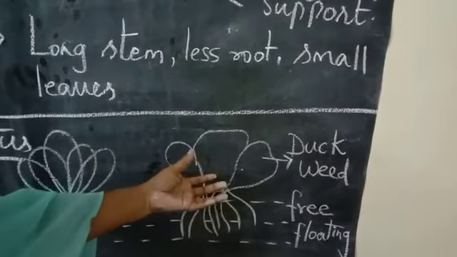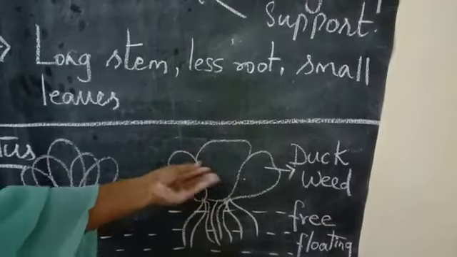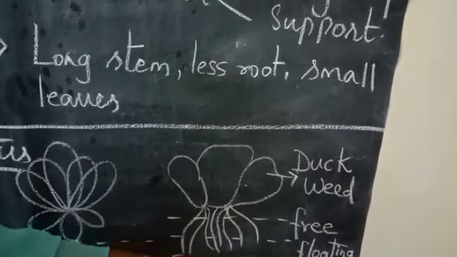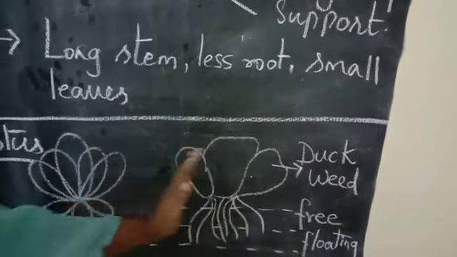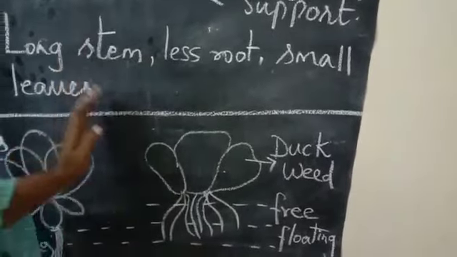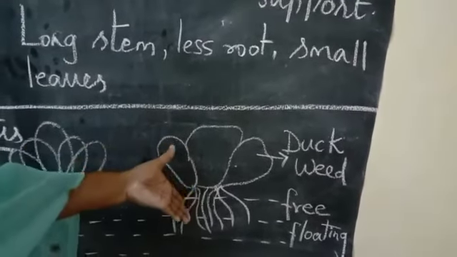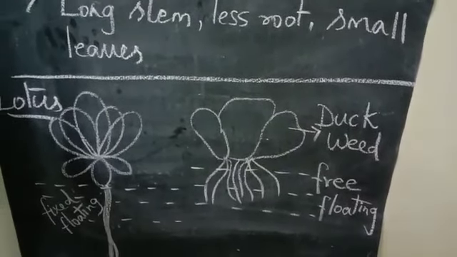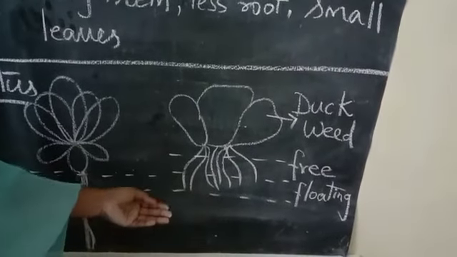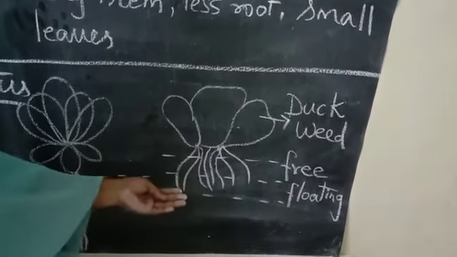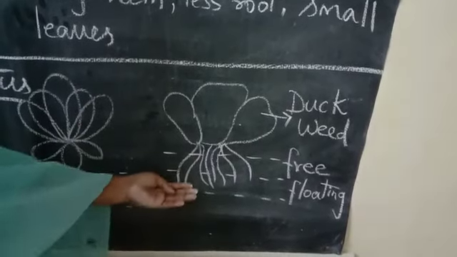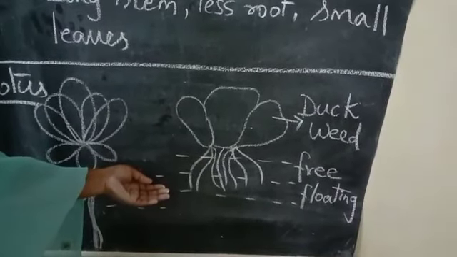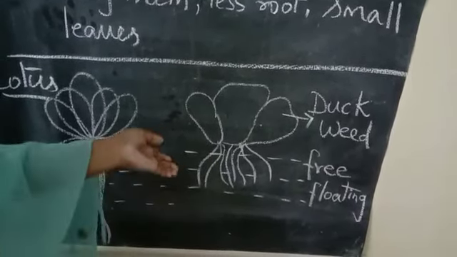Here, if you see, it doesn't look like a normal plant. It seems to be different. So duckweed it is. And the roots, if you see, they are smaller in size, and they are not fixed to the soil. So it is called free floating. When the water bodies start moving from one place to another place, this duckweed also will start moving to another area. So this will not be fixed anywhere. And one more is submerged floating. It is nothing but in the water body, the roots are fixed, and the plant will be floating in the middle of the water, not coming up or going too far down. In the middle of the water, the plant can survive. For example, hydrilla is the best example for the submerged floating plant. So that is also one more type.